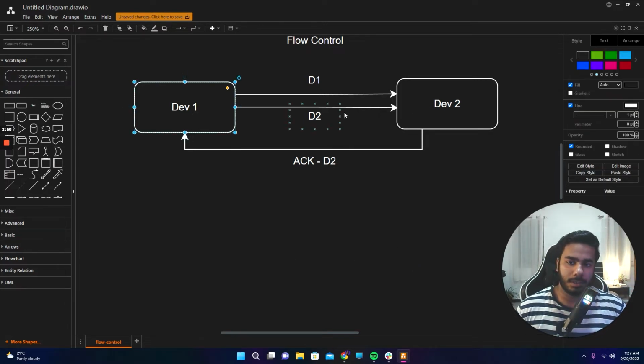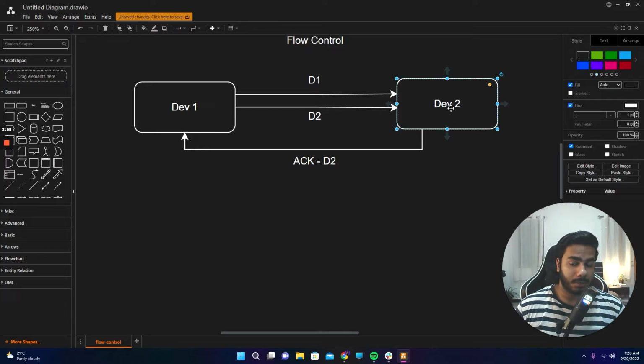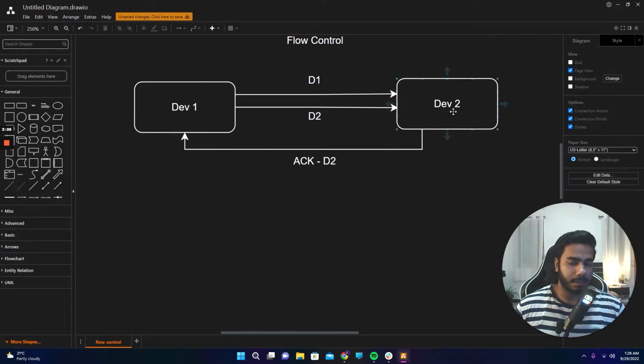Assume a similar scenario here. Assume device 1 to be the teacher, device 2 to be the student. So device 1 would keep sending data without considering how much device 2 can handle. Then of course the packets would be dropped, because device 2 has limited resources, a limited amount of things that it can handle. So it will also need some time to handle the previous data, and that's how the whole thing takes place. And that's why the retransmission is also there.